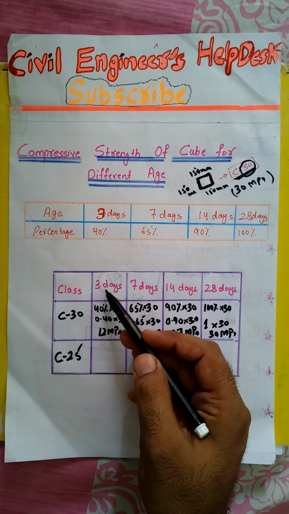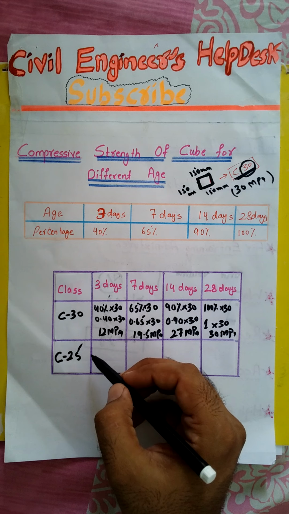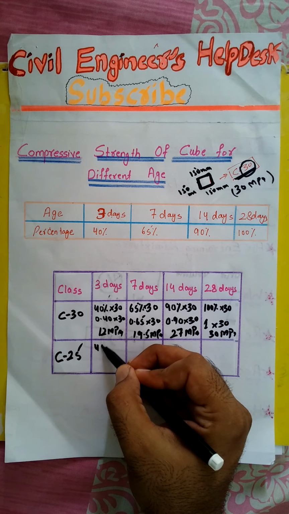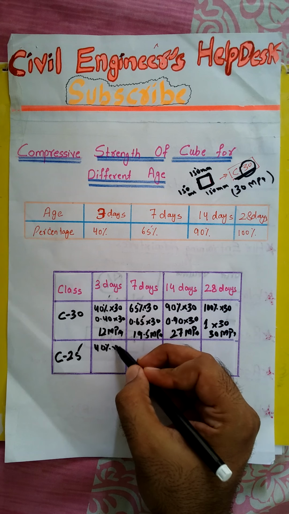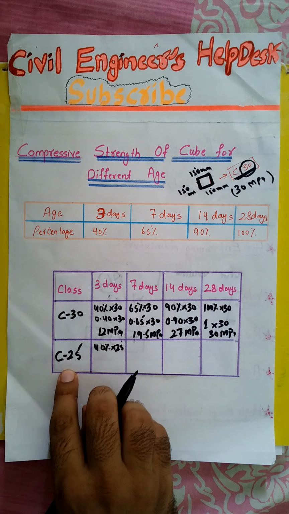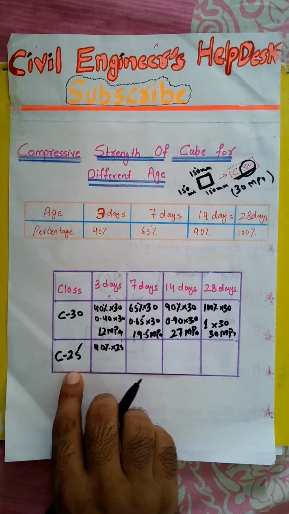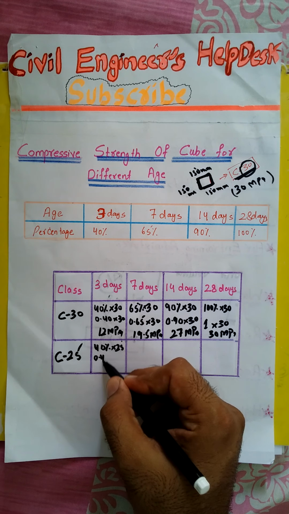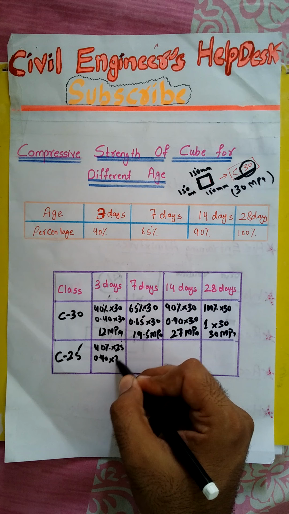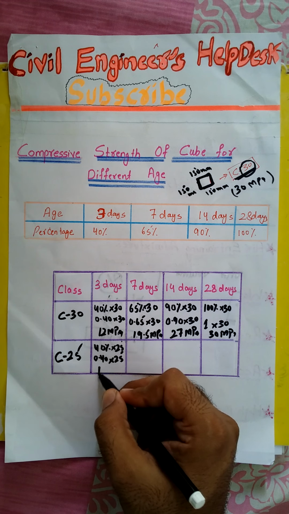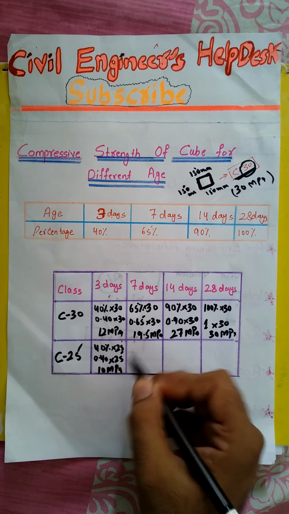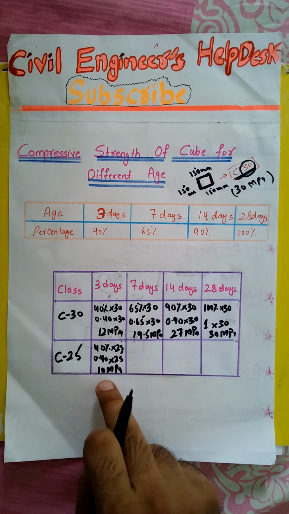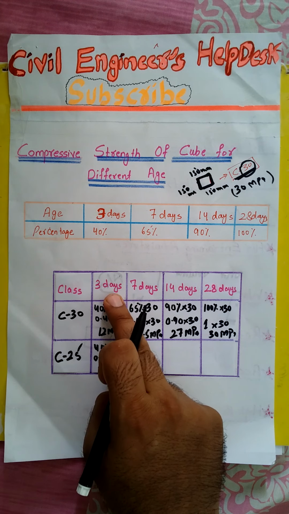First of all, we will work for 3 days. 3 days means its strength should be 40% of its original strength, which is 25 megapascal, as C25 means its original strength is 25 megapascal. So 0.40 multiplied by 25 comes to 10 megapascal. It means C25 concrete will attain 10 megapascal strength after 3 days.